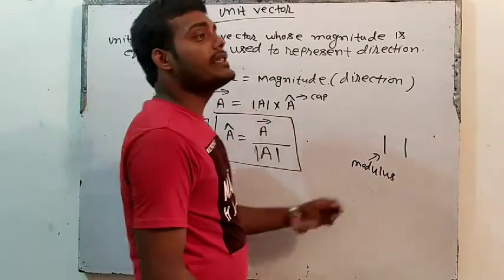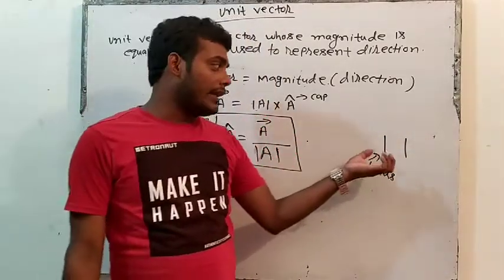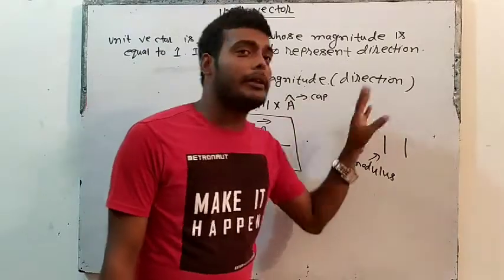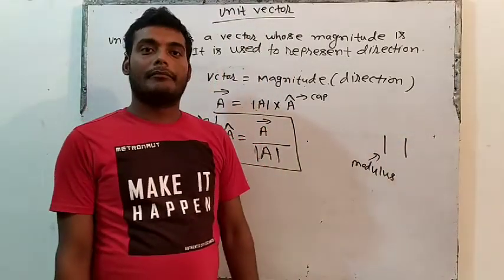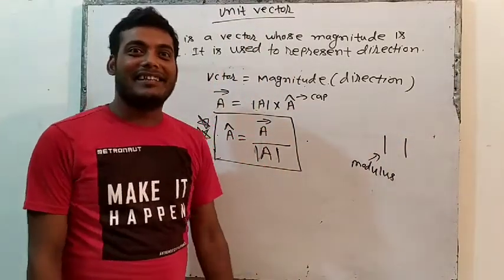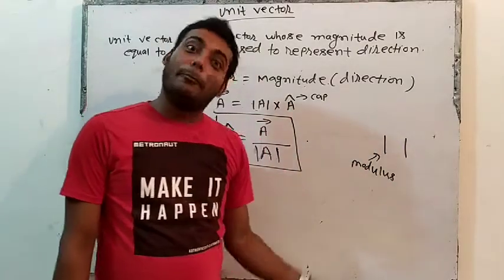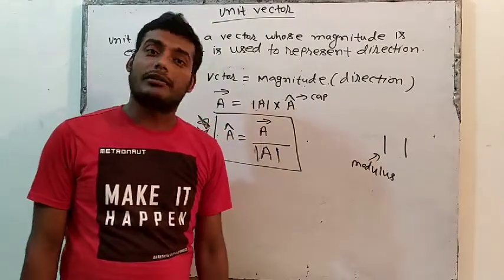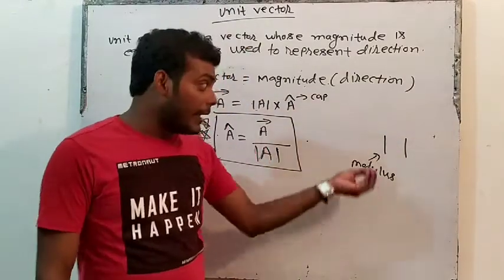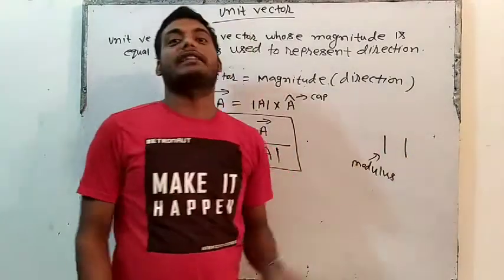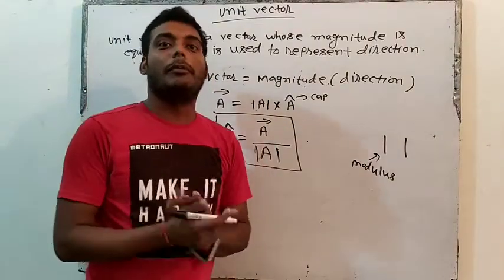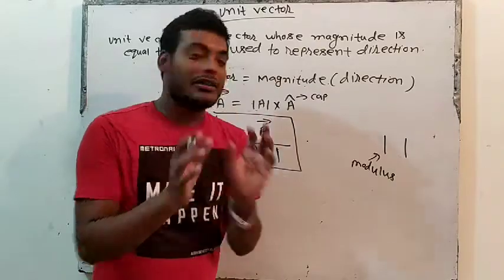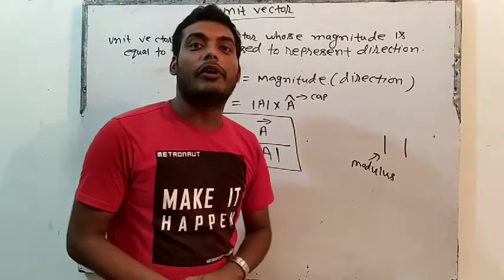Modulus means actually this is a device, a kind of packet, let's understand it like this. This is a packet where if you put anything inside, it becomes positive. Put negative inside, it becomes positive. Put positive inside, it stays positive. If you put something positive inside this box, it will remain positive, but even if you put negative inside this box, it will be positive. So this is a magic box: whatever you put inside comes out positive.